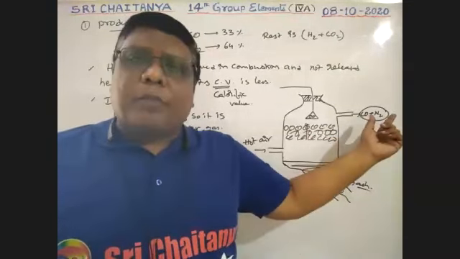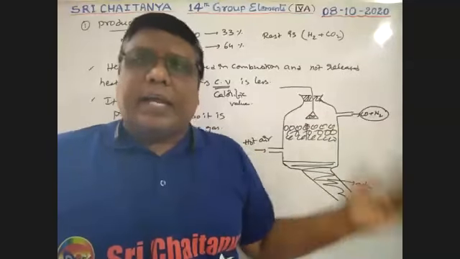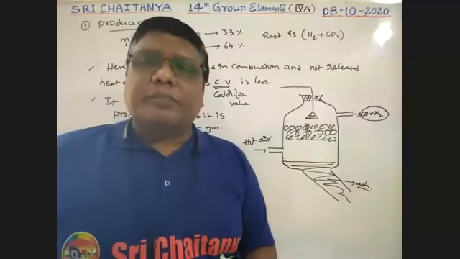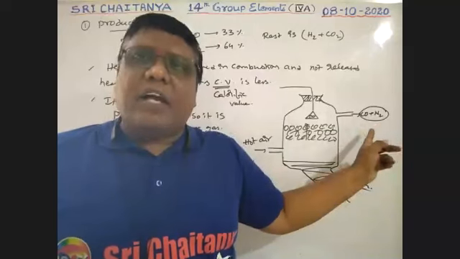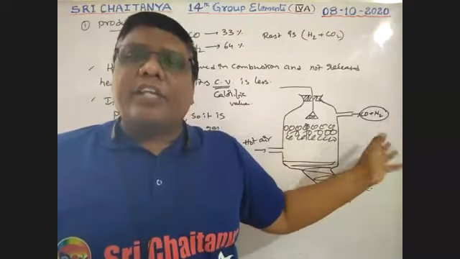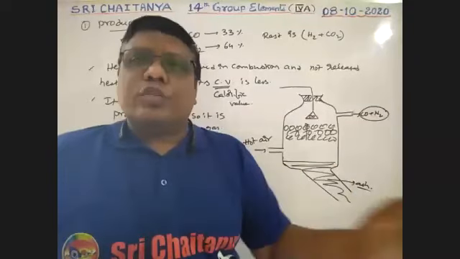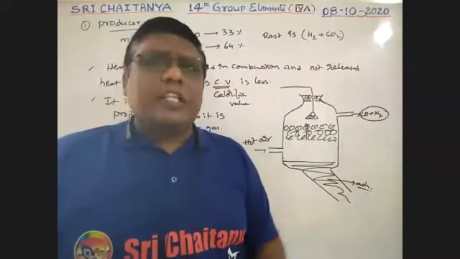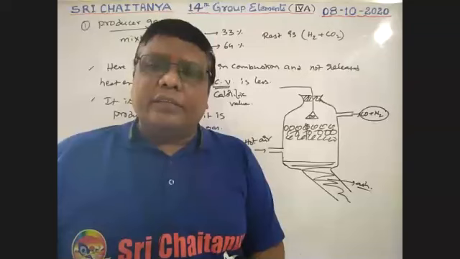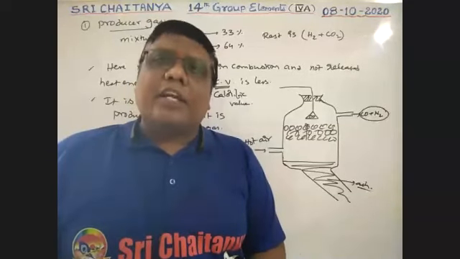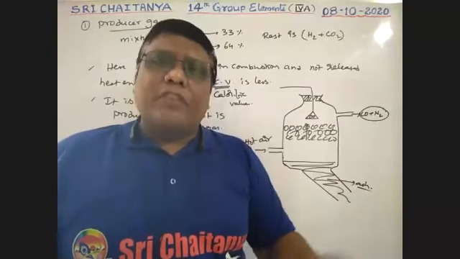This prepared producer gas should be used at that time, as soon as it is prepared, because it is very hot, and it is used as a fuel. Generally this producer gas is used in the iron, metal and steel industries, for the manufacture of steel.